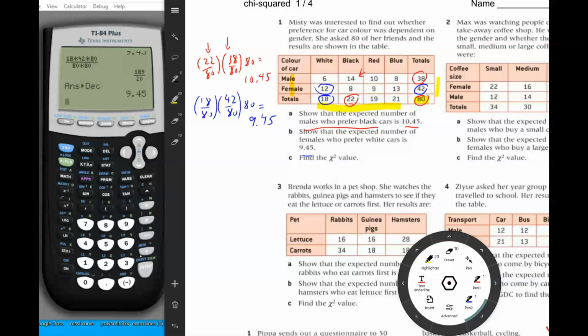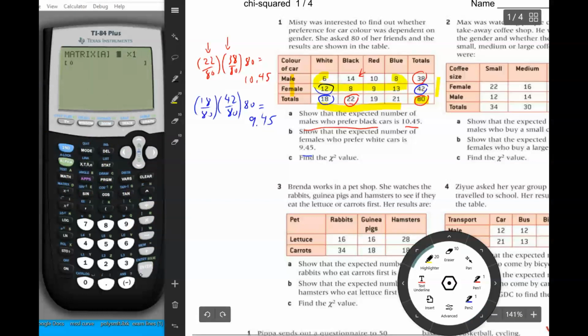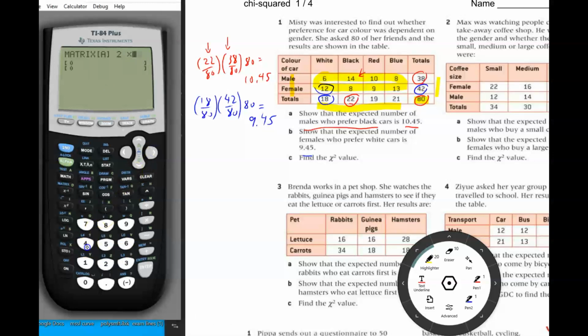And finally it says find the chi-squared value. The way you find the chi-squared value, of course, is to put it into the calculator, and we're going to do a problem later where we talk about how to do this in your IA outside the calculator. But first we're going to go to matrix, second matrix, and then we're going to put it into matrix A, the data. And when we put in our data, remember we're only putting in the data itself, not the subtotals. So we're going to have a 2 by 4 matrix, and we'll put 6, 14, 10, 8 across the top and 12, 8, 9, 13 across the bottom.